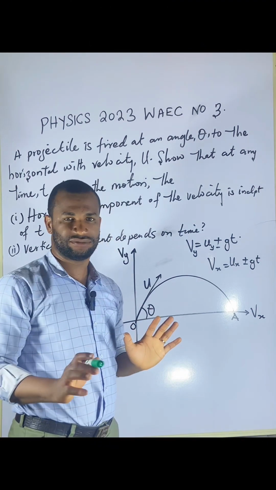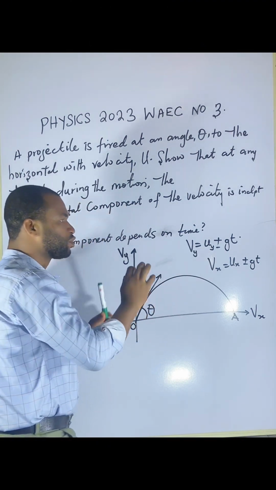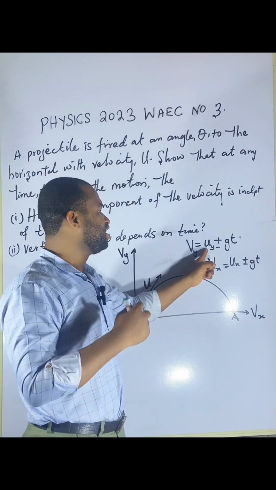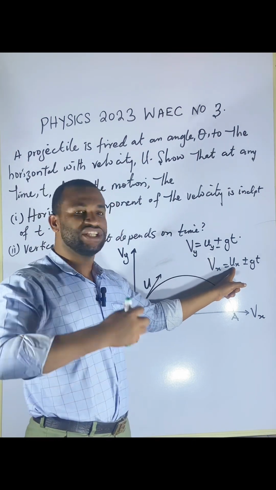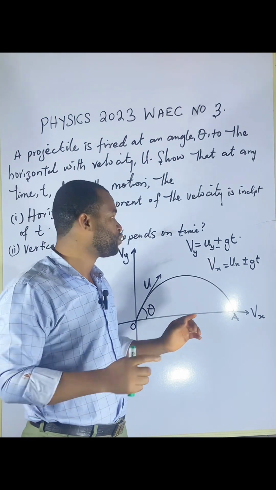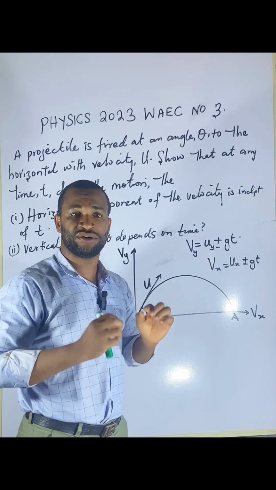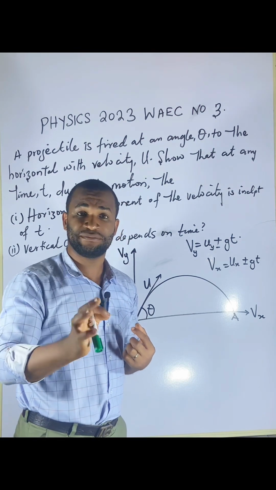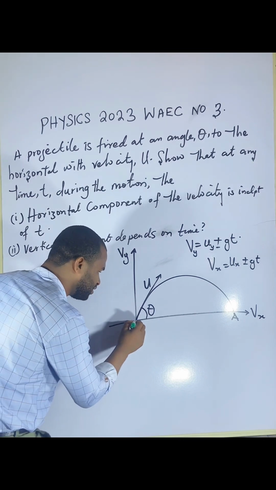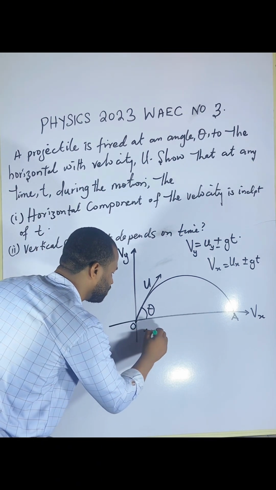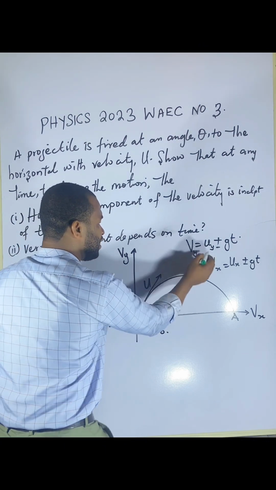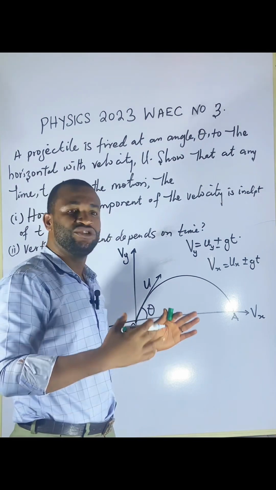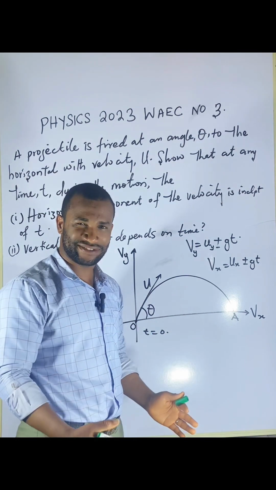Now, what is uy? There is something we call u. U is always called the initial component. But we have what is called the initial vertical component, while this is called the initial horizontal component. The question is, in this context, what is this initial vertical component? It is the initial speed at time 0. At this point, at the origin where time is equal to 0, we have uy or ux. Sometimes I call it u sub y or u sub x. Sometimes we call it u subscript y or u subscript x.